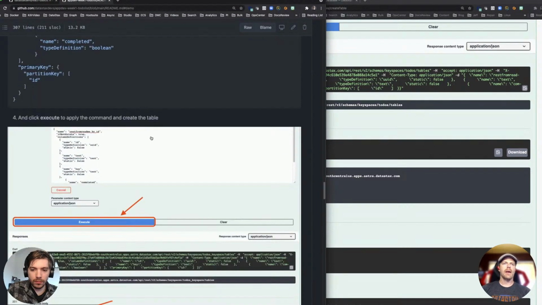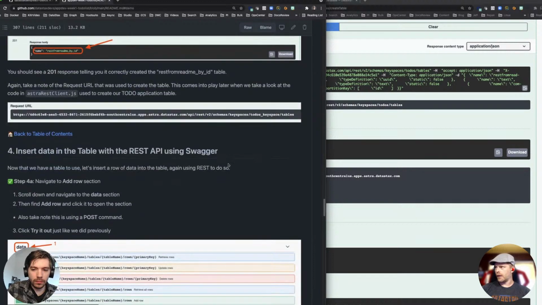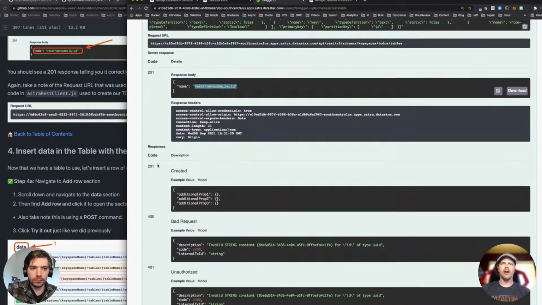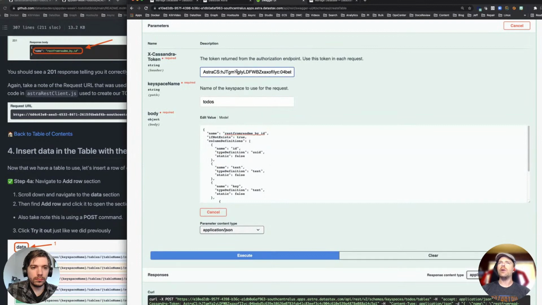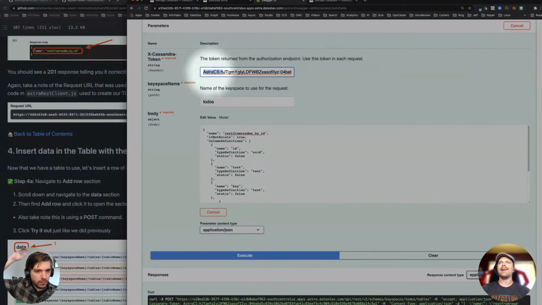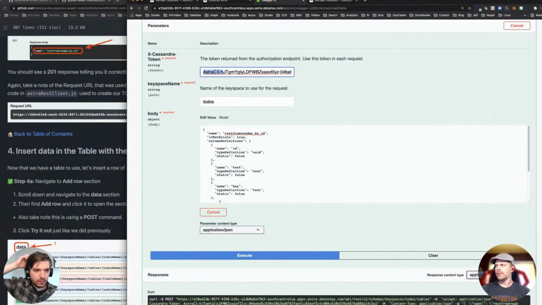All right, so hopefully I see, it looks like the keyspace value is to-dos. Yeah, keyspace is to-dos, exactly. If you got a 401, take a look, it's unauthorized. So that tells me that something is up with your key. Make sure when you copy the token, you're getting the one that says Astra CS, and in fact, copy Astra CS along with it.